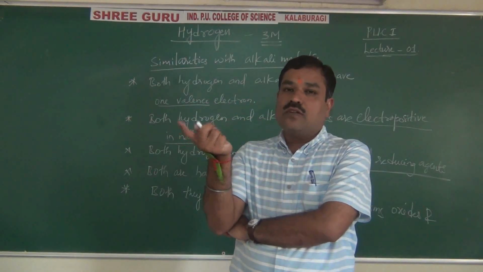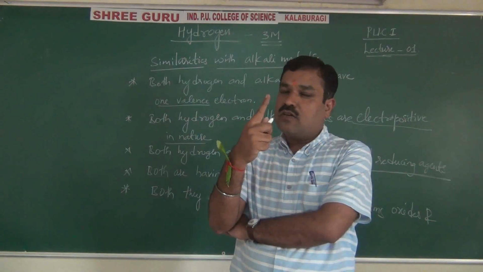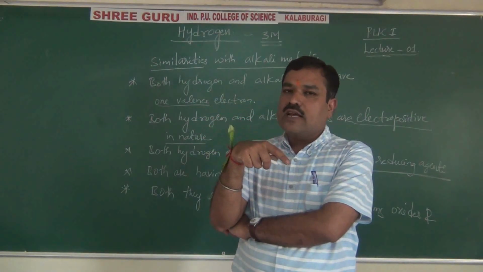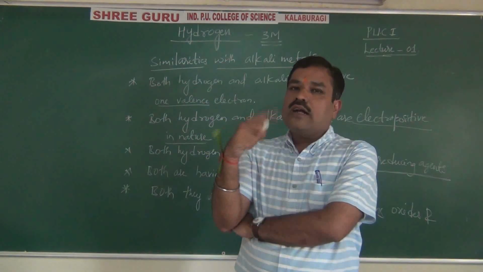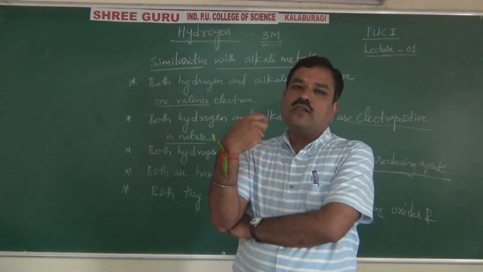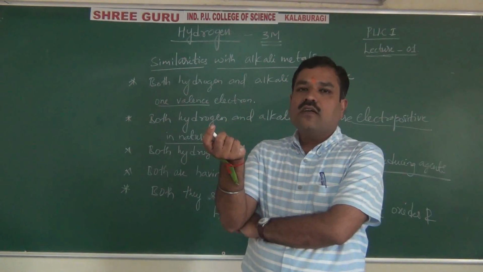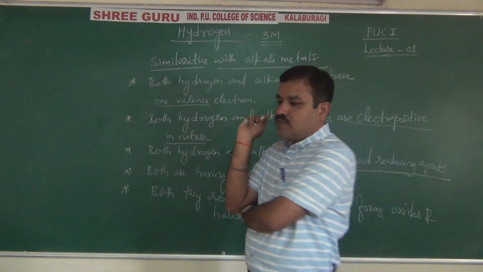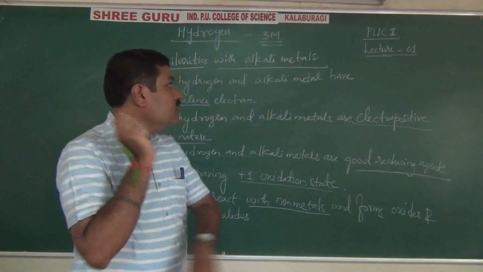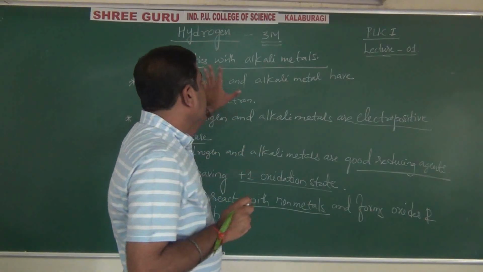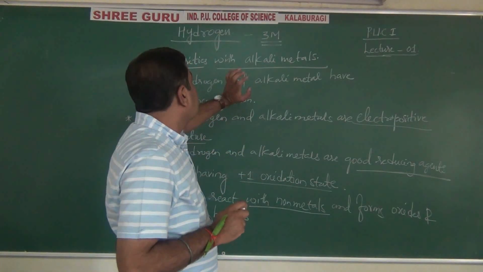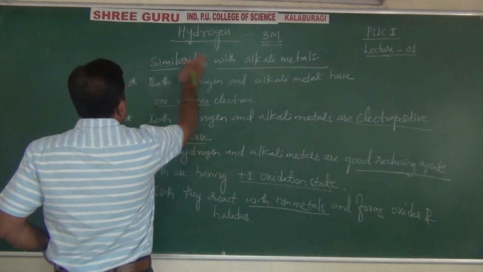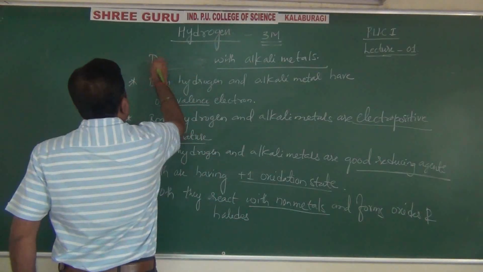So both are electropositive, both have only one valence electron in the outermost orbit, both exhibit +1 oxidation state, both are good reducing agents, and both have a high tendency to combine with non-metals and form respective oxides and halides. These are the similarities between hydrogen and alkali metals.